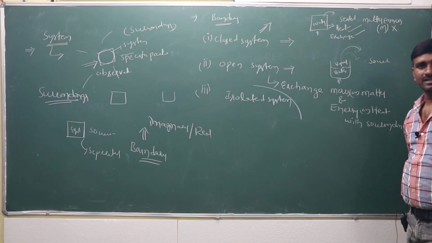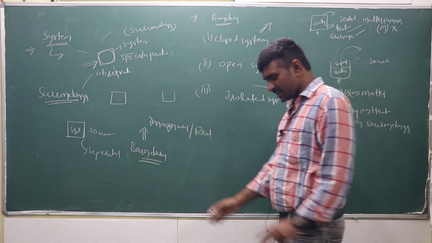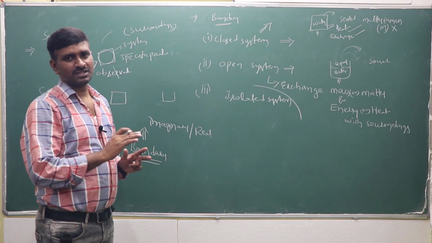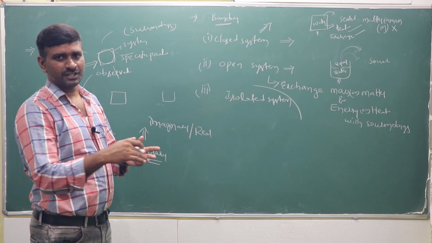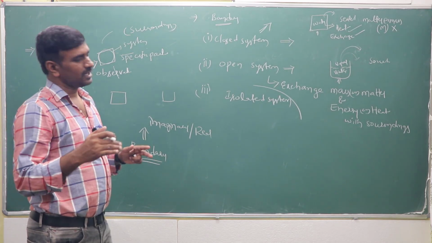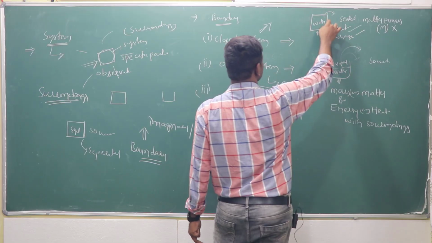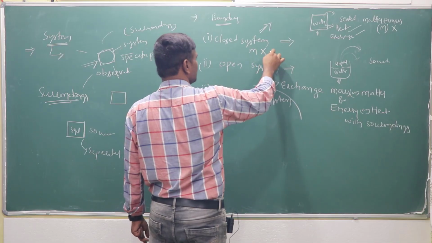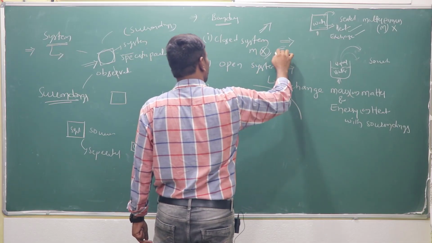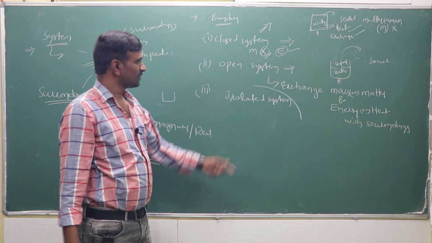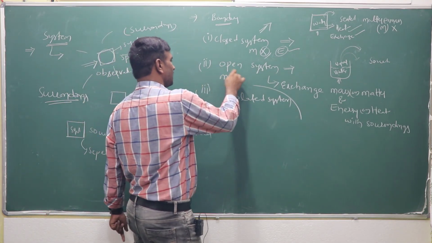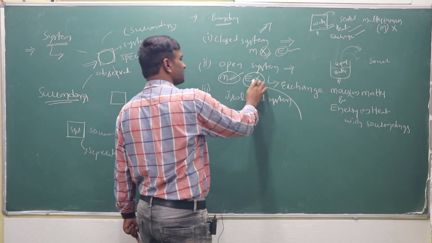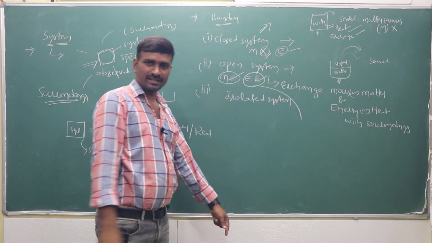Heat or energy can exchange with the surroundings. Heat transfer takes place from one temperature to a different temperature, from the surroundings to the system. Although it is closed, it is not insulated, so heat exchange takes place. So in a closed system, mass cannot exchange with the surroundings, but energy or heat can. In an open system, mass can exchange with the surroundings, and the energy can also exchange with the surroundings.